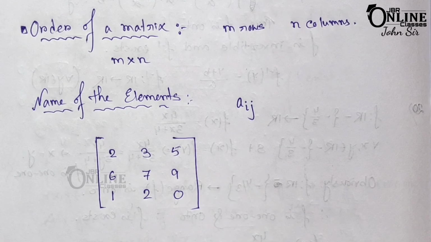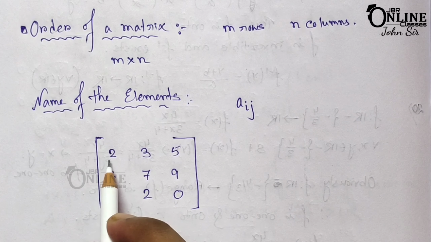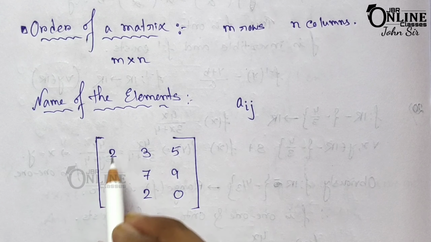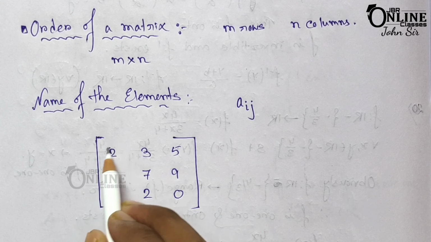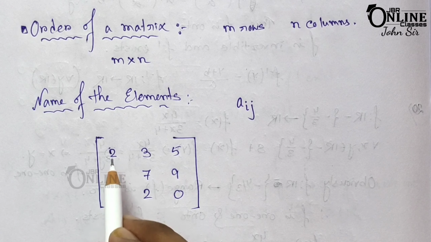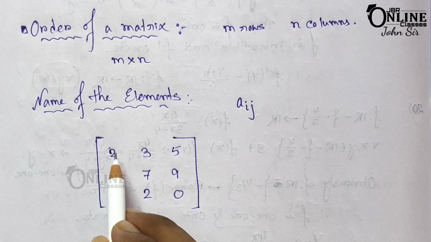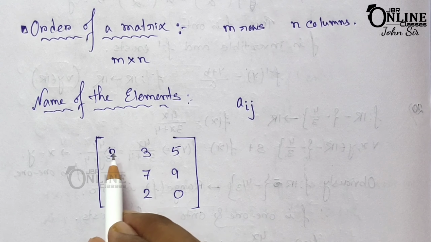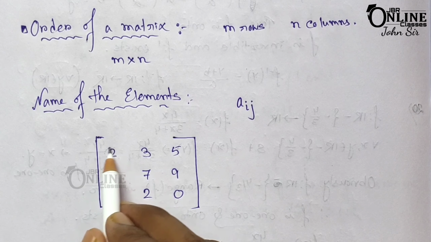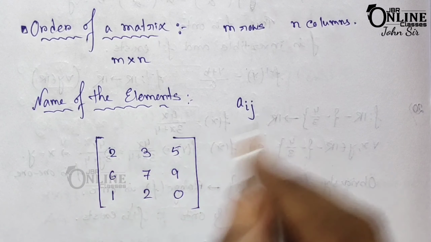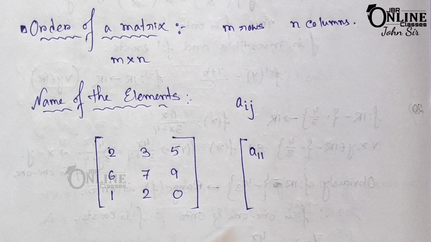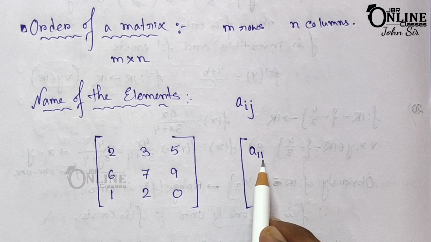Okay, now in this matrix here the first one will be the row, second row, third row, first column, second column and the third column. So now this one is the position of this element, that is first row and the first column. This element lies in the first row and the first column. That means here the notation for this one will be A11. Okay, first row and first column.